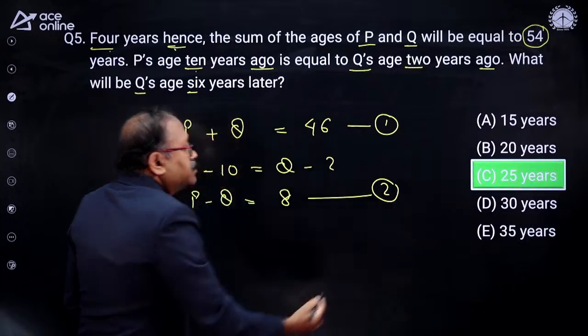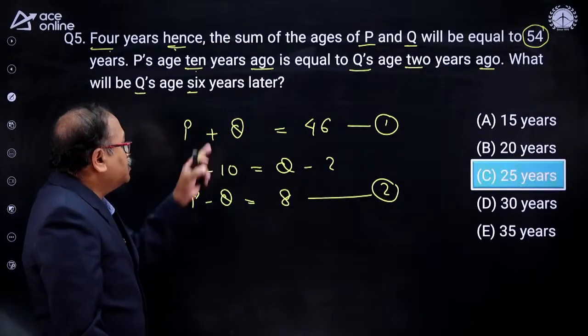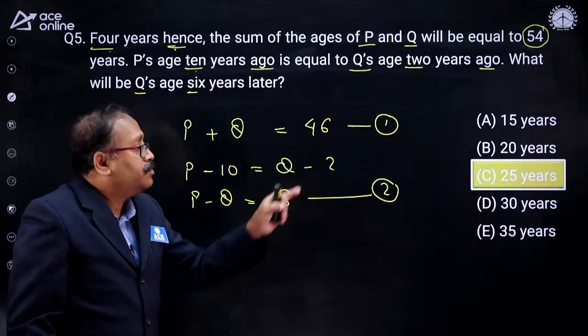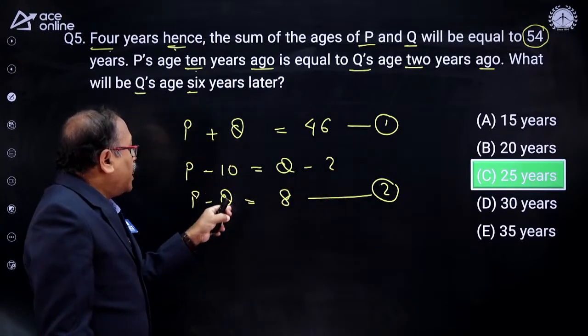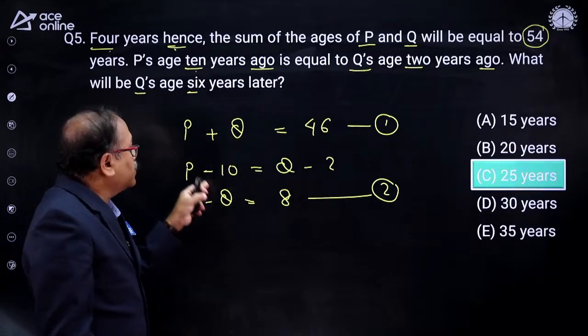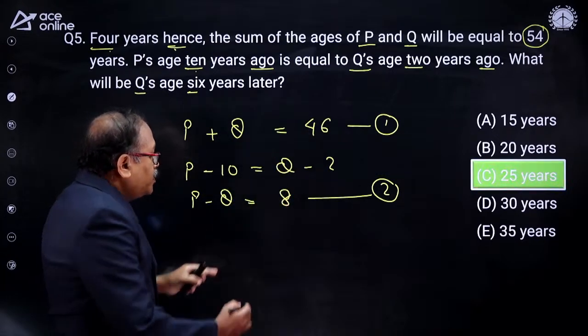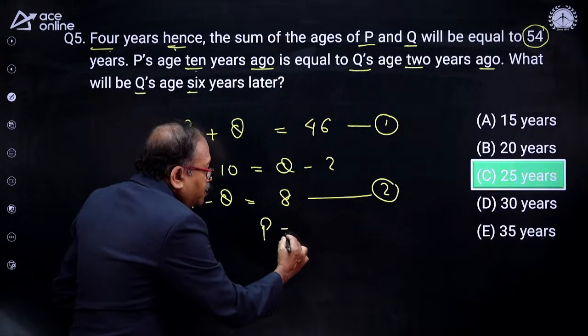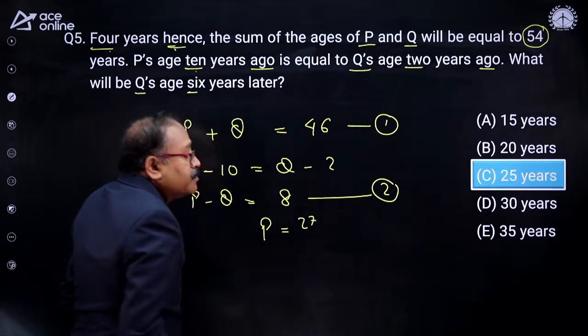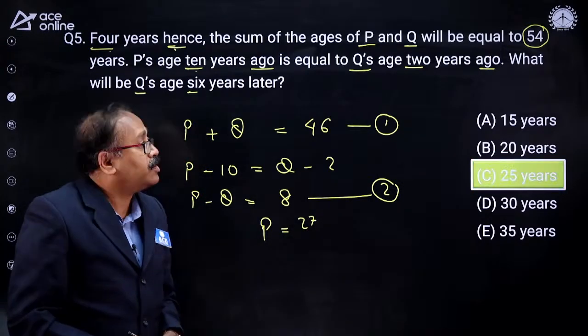This is the second equation. By using these two equations, can I get the answer? When you add equations 1 and 2, Q will get cancelled. You are getting 2P is equal to 54, so P is equal to 27.